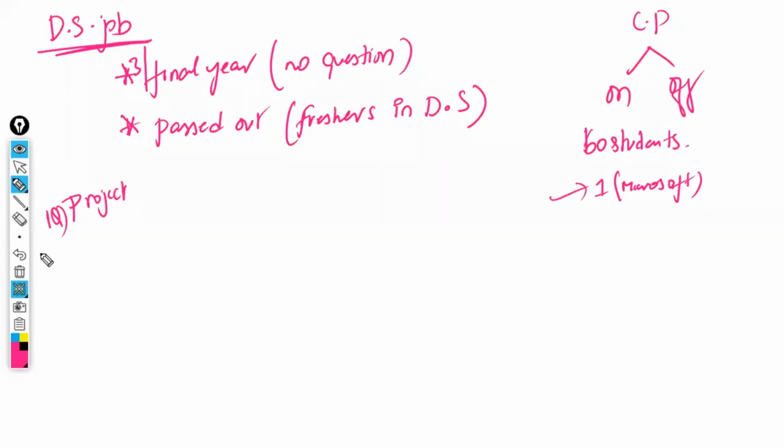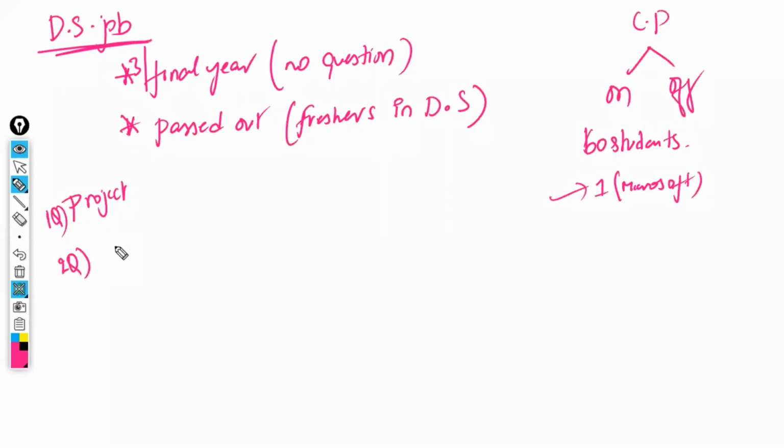If they mention some project, ask, "That project sir explained in the class, right? Was that project done by you or by the sir in the class? Who has done that project?" If sir has done it in the class, it means you have copied. You have not done it. You are called a copycat, not a subject expert. If you have copied the projects the trainer explained, you are called a copycat. This is question number 1.